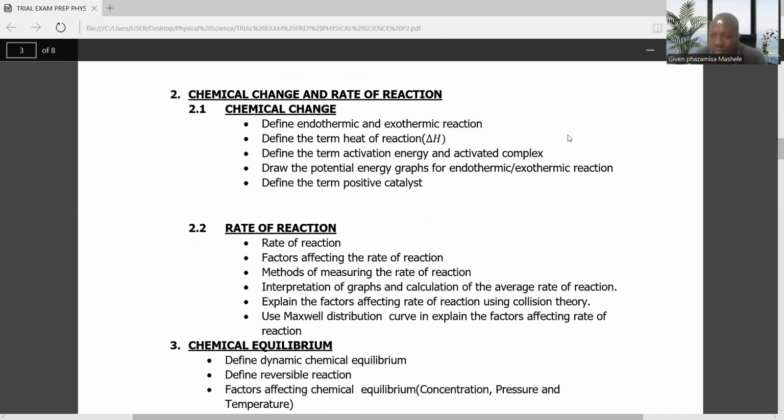We must know that activation energy is the minimum amount of energy needed for the reaction to start. Activated complex is just an unstable transition from the reactants to the product. We draw the potential energy graphs for endo and exo, and define what a positive catalyst is.